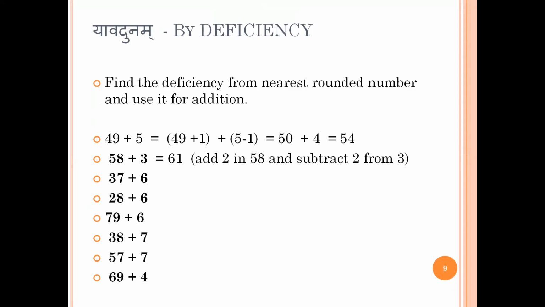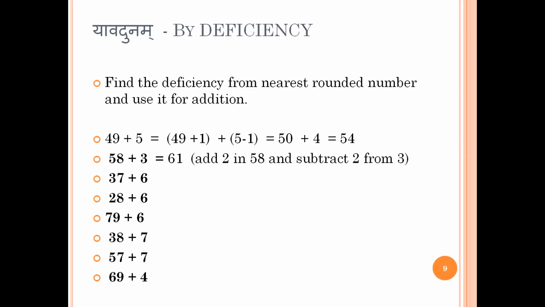Yavadunam. Yavadunam means by deficiency. So how can we do addition fast? By finding the deficiency to the nearest rounded number and using it for the addition. Say 49 plus 5. Instead of adding 9 plus 5, I will just find a deficiency by 1. So 49 is near to 50. So I just add 1. So 49 plus 1 is 50 and I just subtract 1 from 5. So 5 minus 1, 4. So the answer is 54.